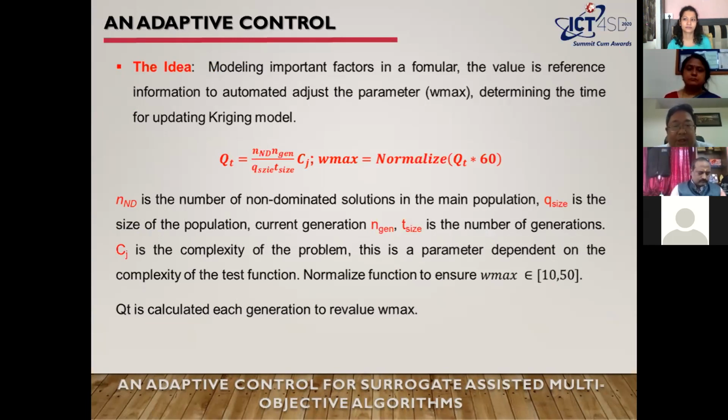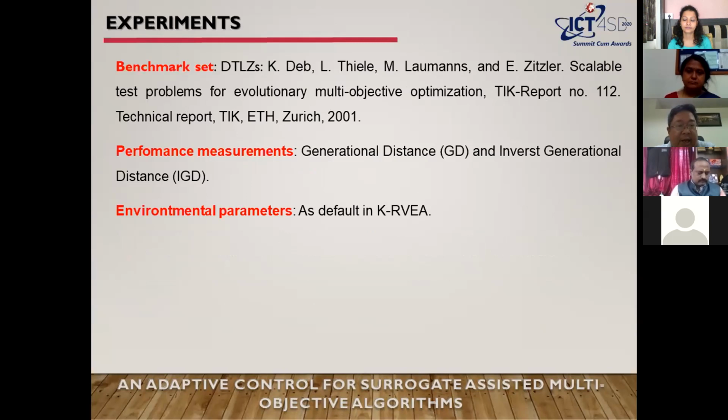Here we have a normalization function to ensure the parameter is in the range of 10 to 50, calculated according to the value w_max. About the experiments, we use the well-known benchmark DTLZ by Deb et al., 2001.